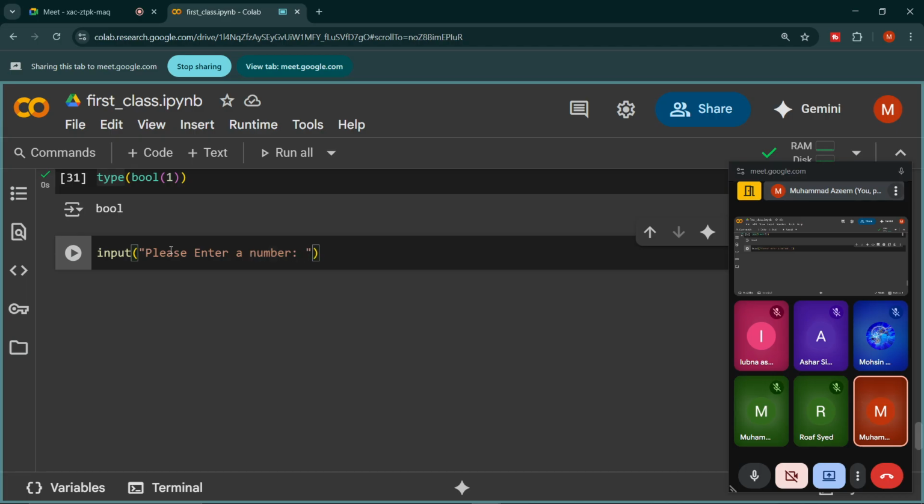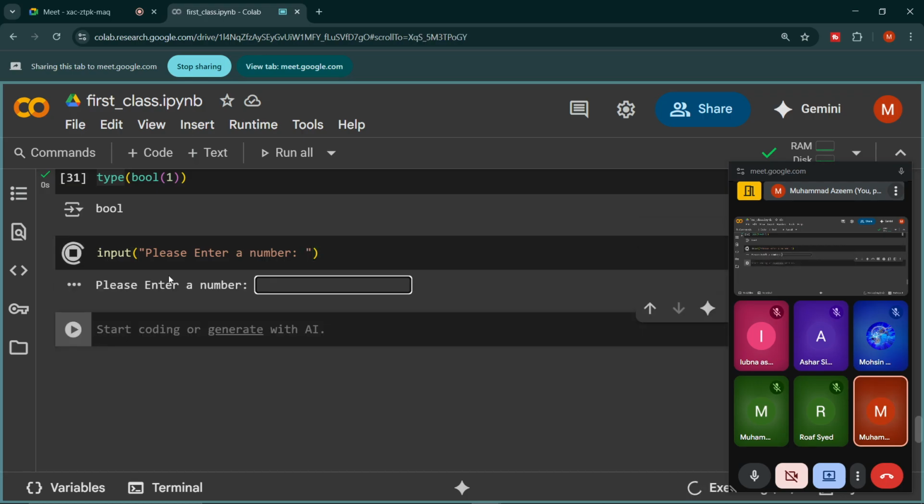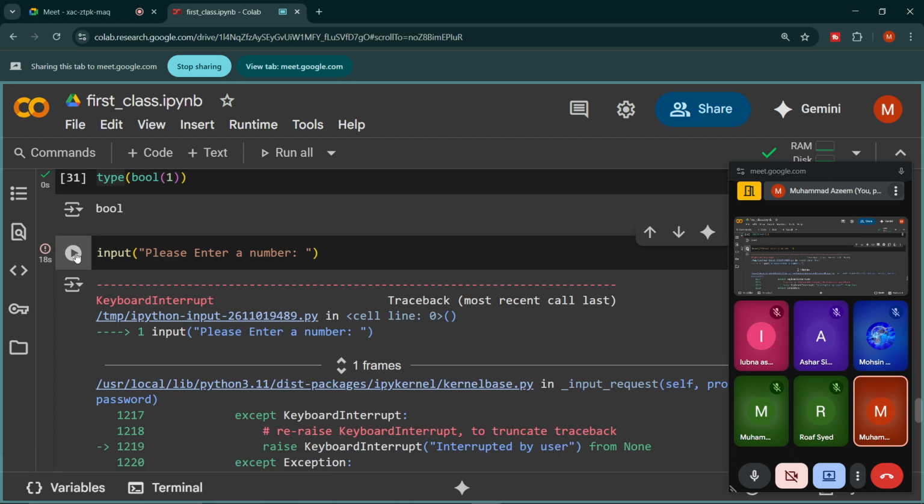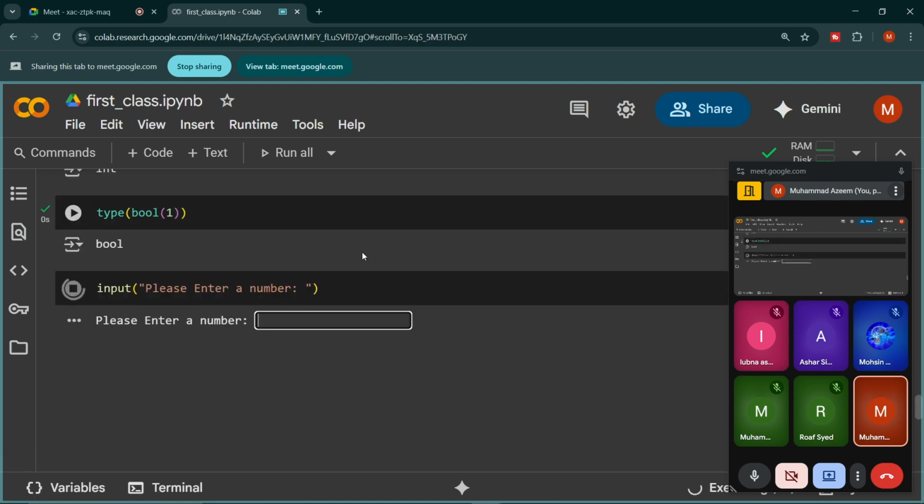Correct. And if I run this cell now, you will see a text that it is asking me for the number. So if I execute this cell, it will ask me for the number.